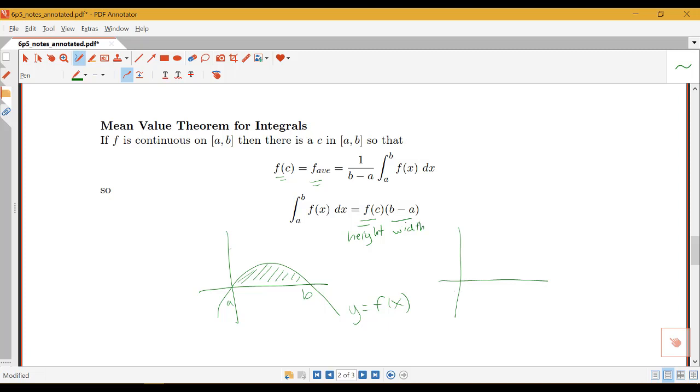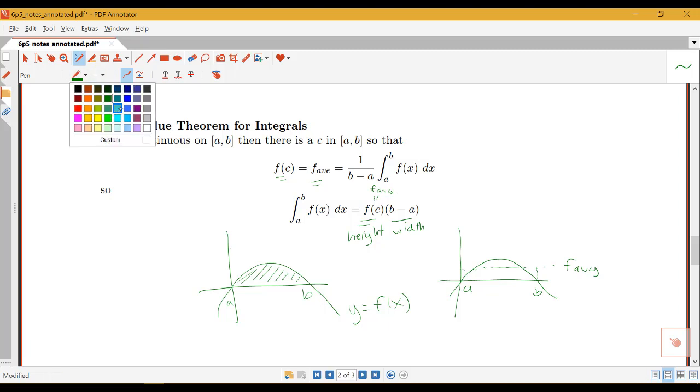So if we take this same graph here, from a to b, I know I have this f of c, which is also equal to my average value. So if my average value maybe is along here, and I took my rectangle piece here, let me just use a different color. The area under this rectangle would be the same as the area under my whole curve.